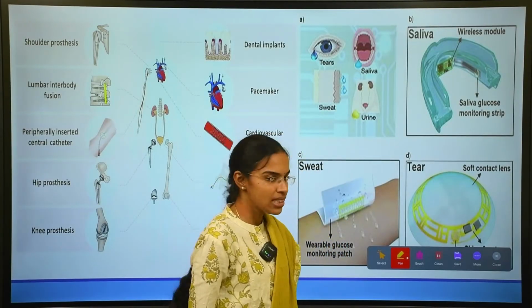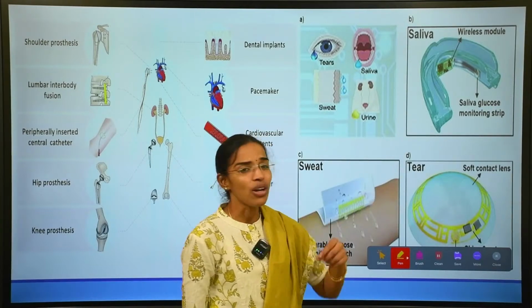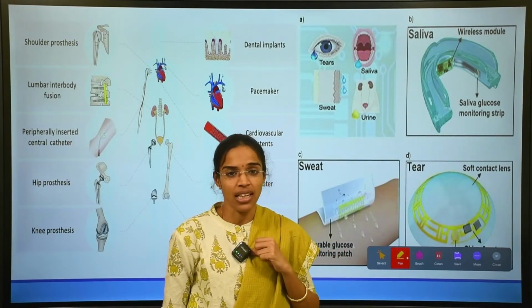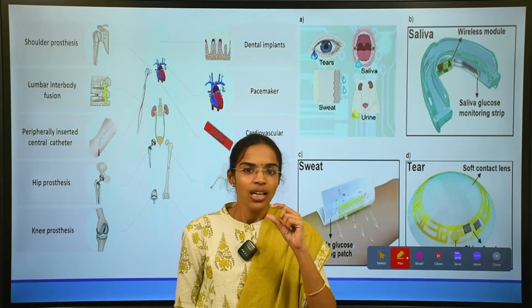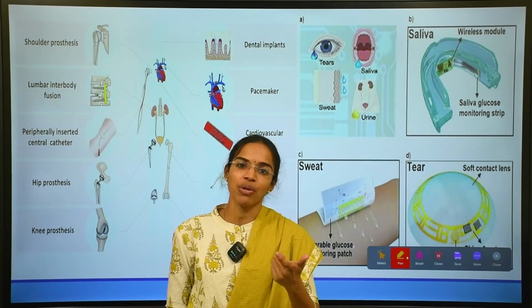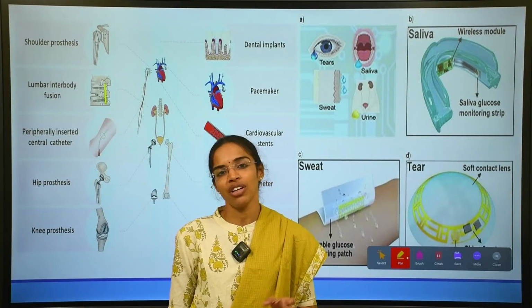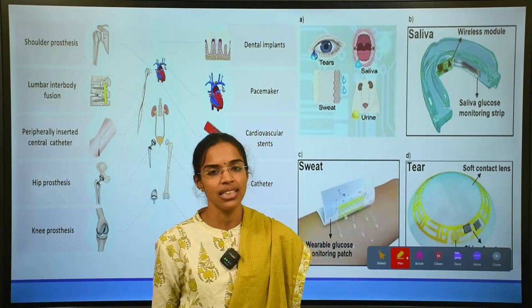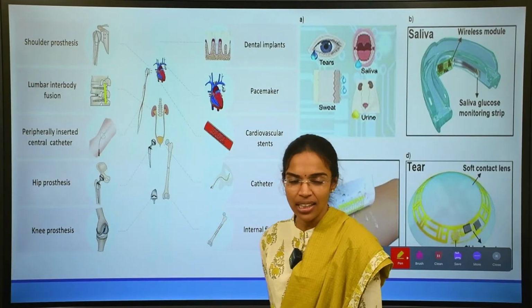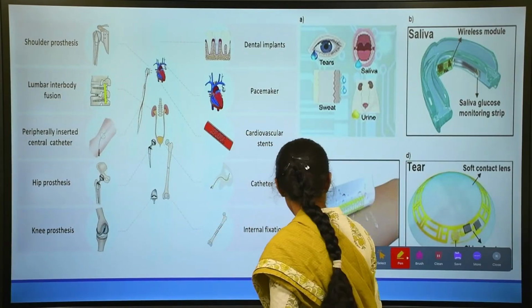And also saliva glucose monitoring strips. As mentioned just now, saliva is not a body orifice. It comes from the body orifice, but it is not a body orifice. So the glucose monitoring and saliva monitoring strips, all of these can be considered as non-invasive medical devices.